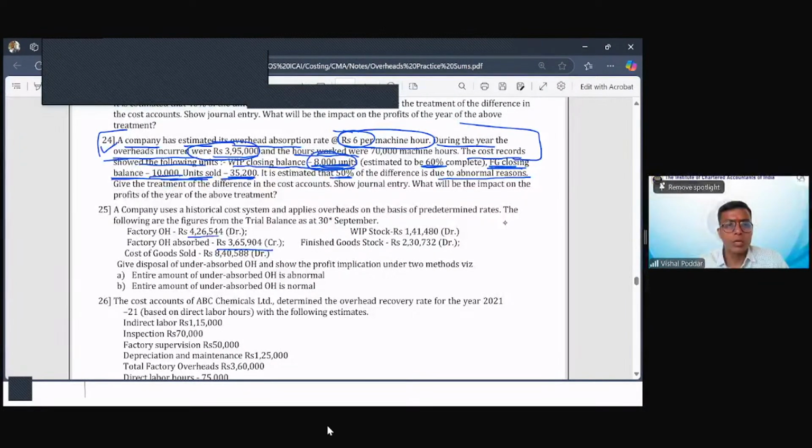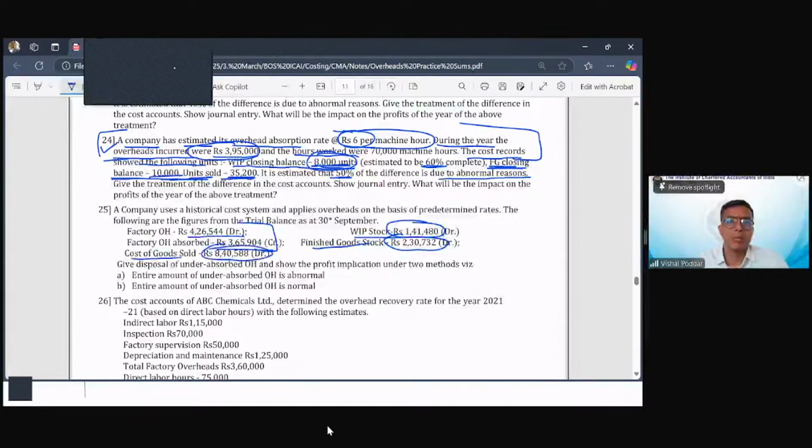Like here, you are given the overheads, that is the difference between overheads charged and overheads incurred. And the ratio which you want for these three products, they are directly giving you the value. So the second possibility is for ratio, they will give you the value. Where they have given you the value, you will take value as the ratio. Like here in this next example, if they give you value, you directly take the value as the ratio.